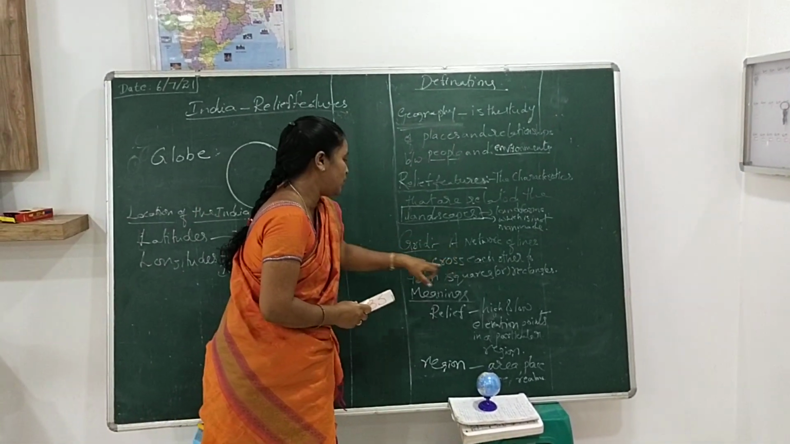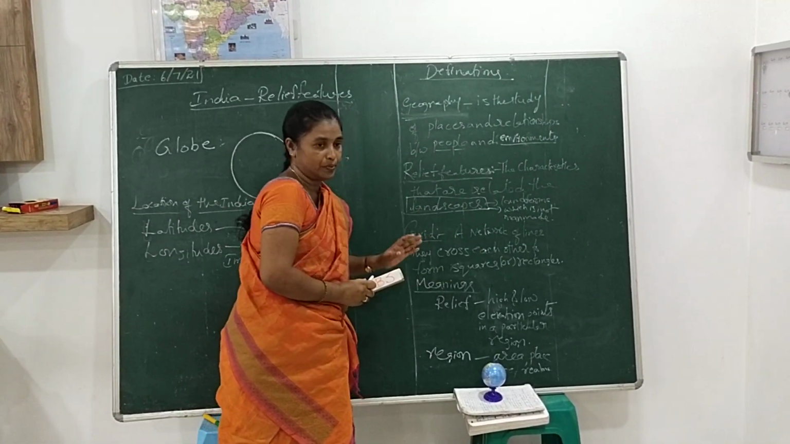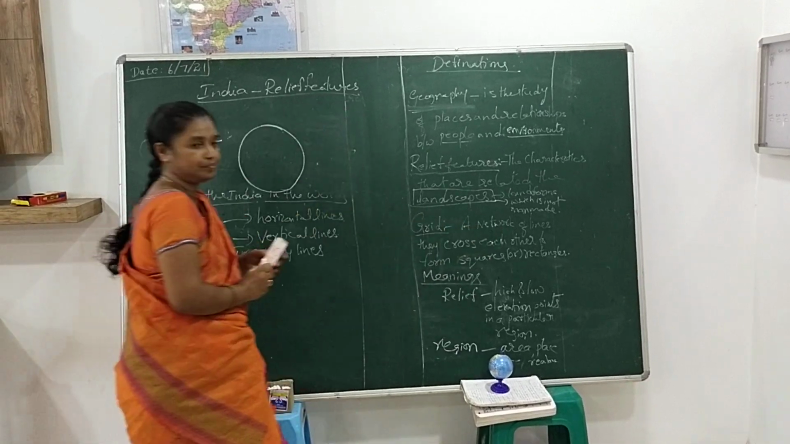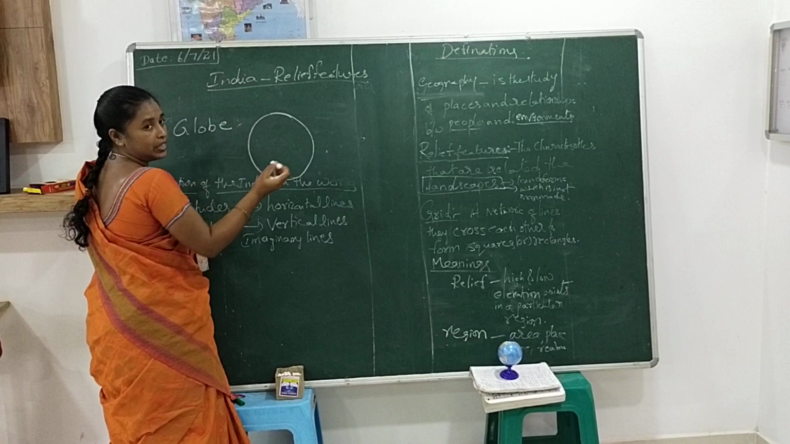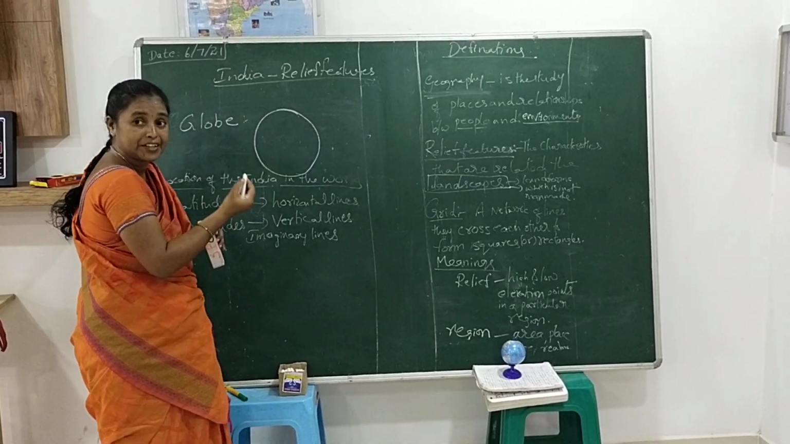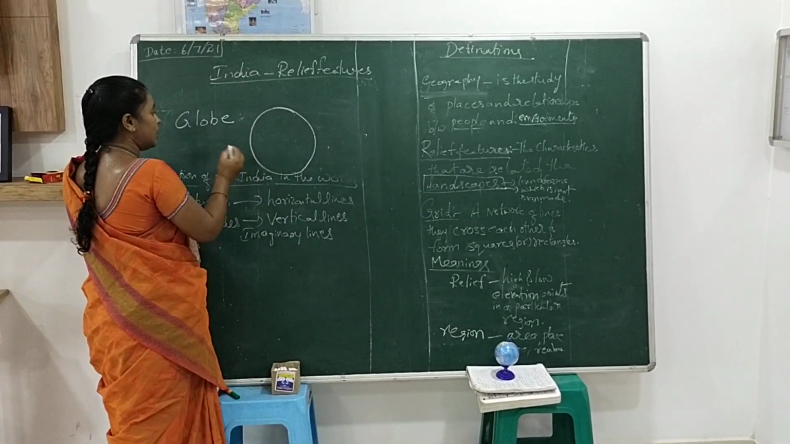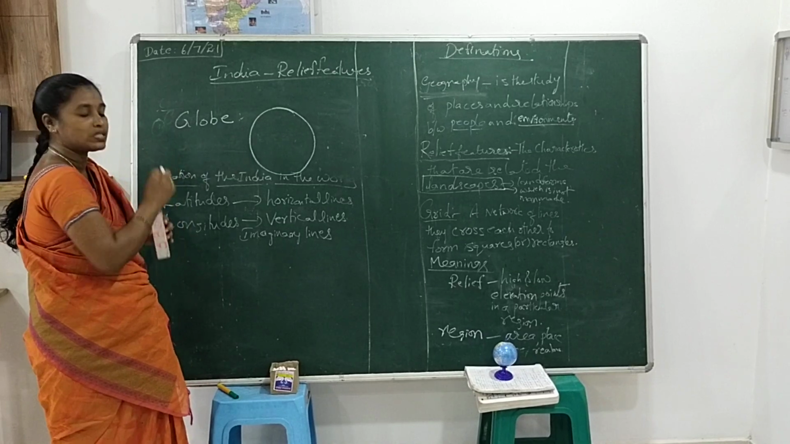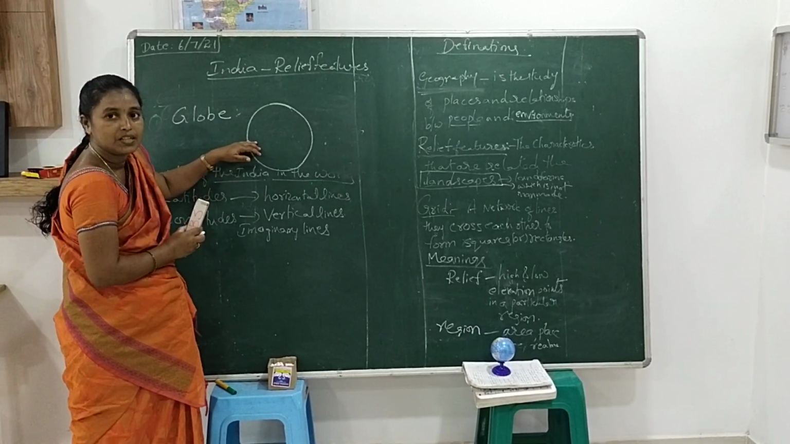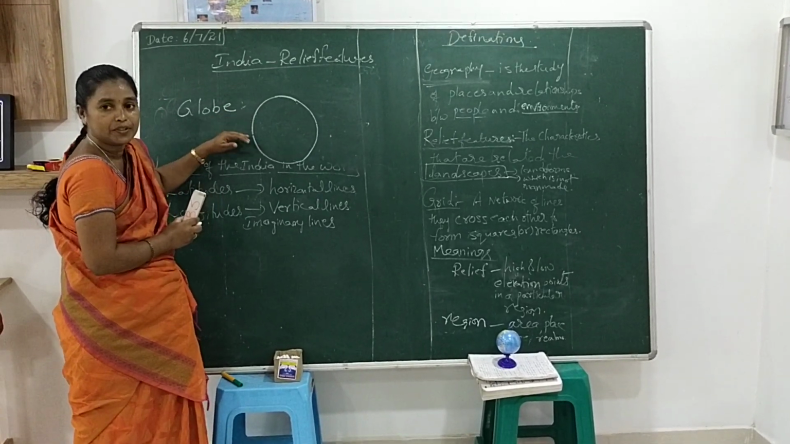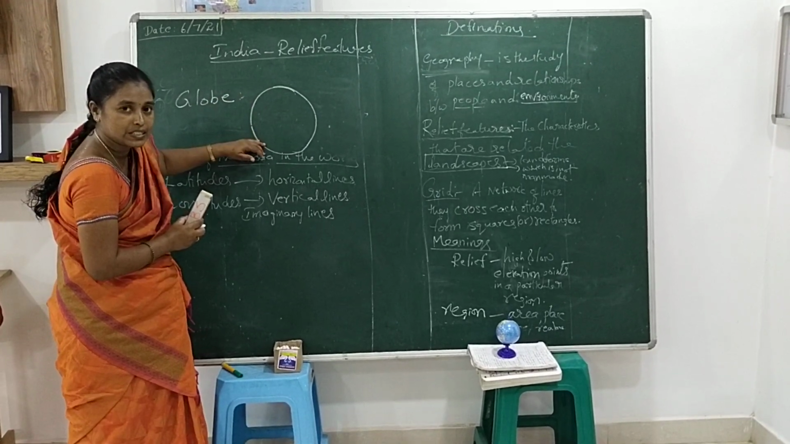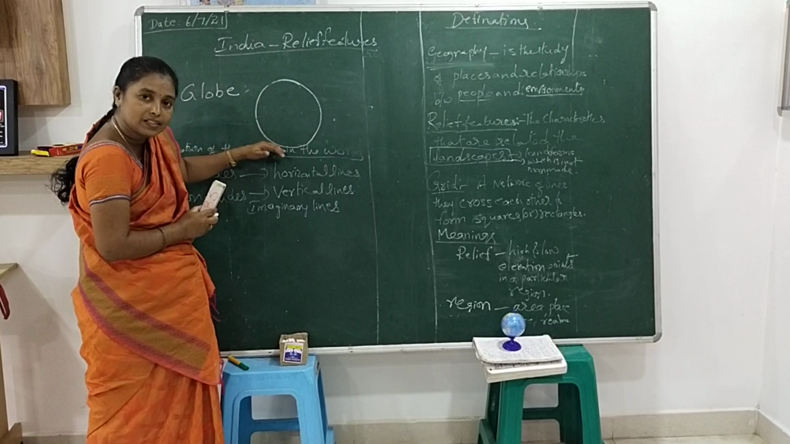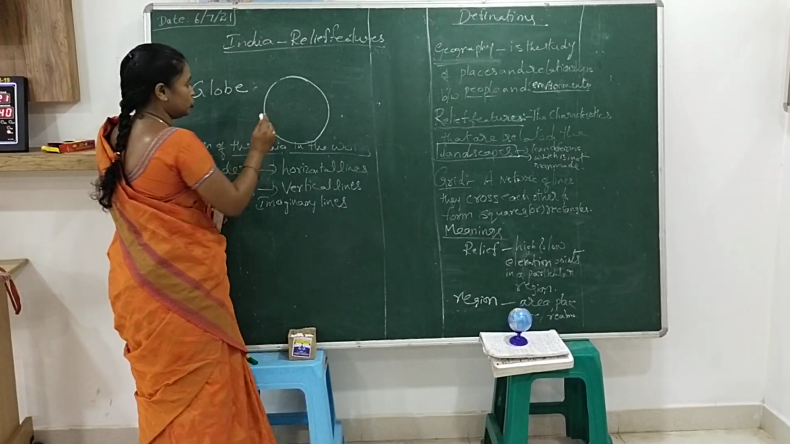What is the grid? Lines which are drawn across the globe. They cross each other and form squares and rectangles. You know very well, we have special latitudes on the globe. We have 7 special latitudes: Equator, Tropic of Cancer, Tropic of Capricorn, Arctic Circle, Antarctic Circle, North Pole and South Pole. I will show on the globe.